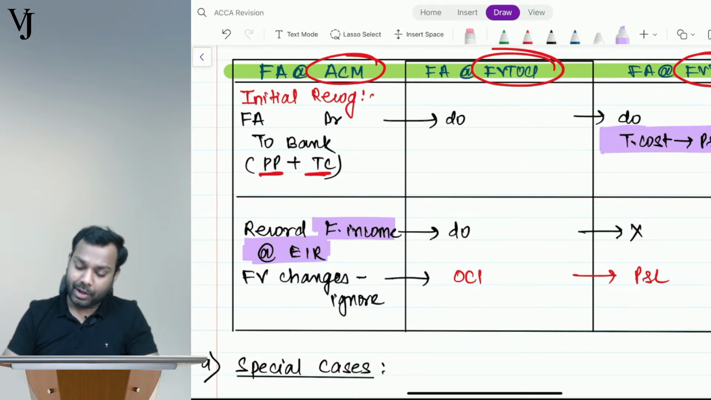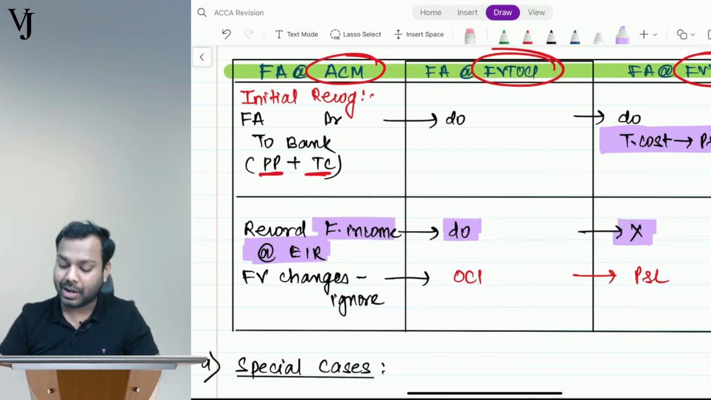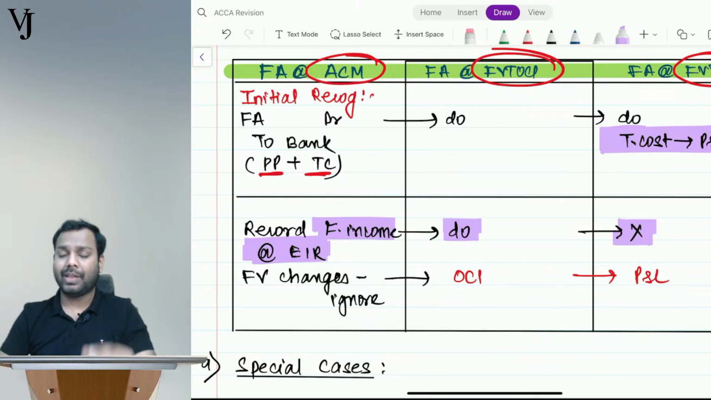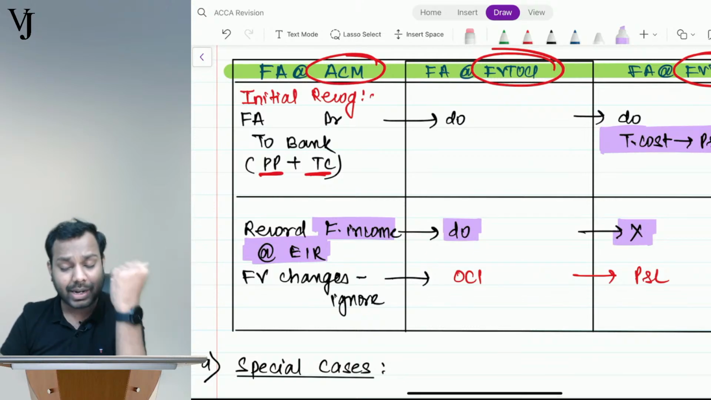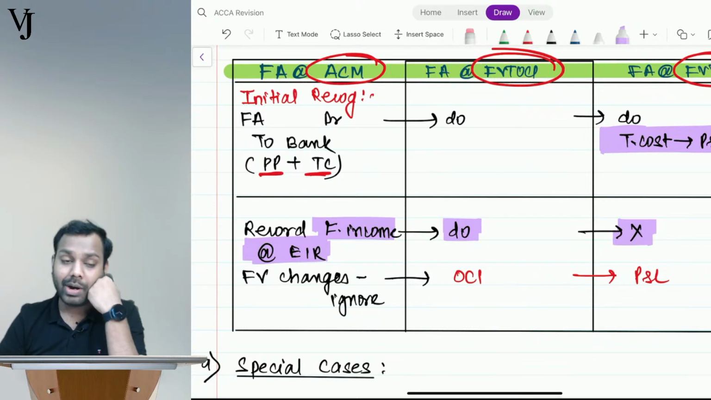Now in FVOCI I will also record finance income at the effective interest rate, but for FVTPL there is no finance income recorded at the effective interest rate; rather, whatever amount I receive, I record in P&L.